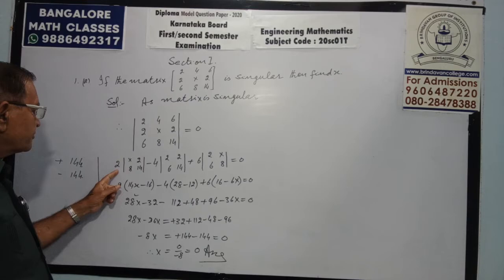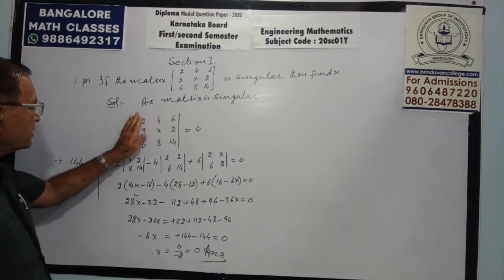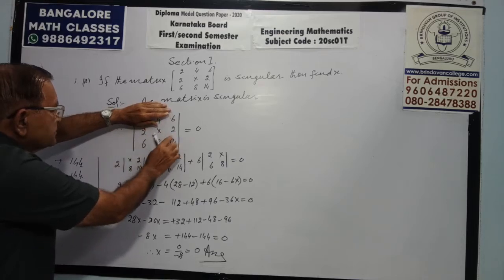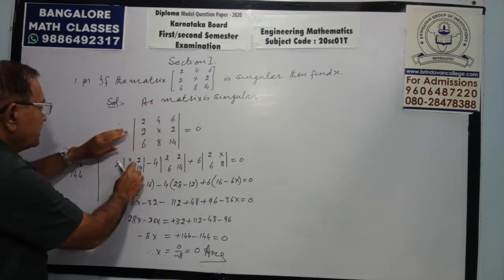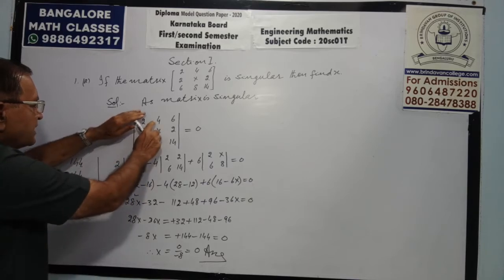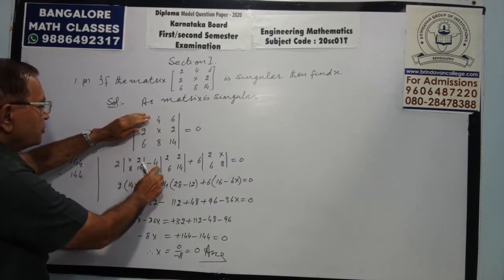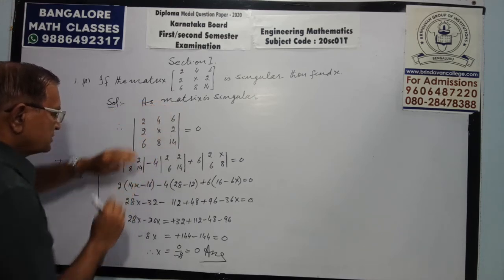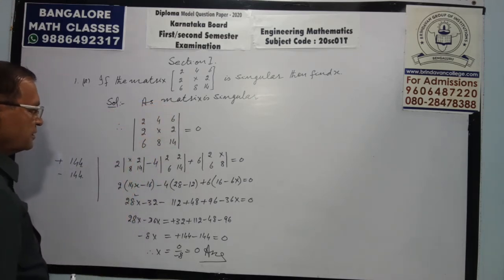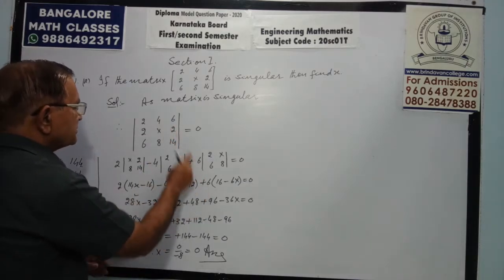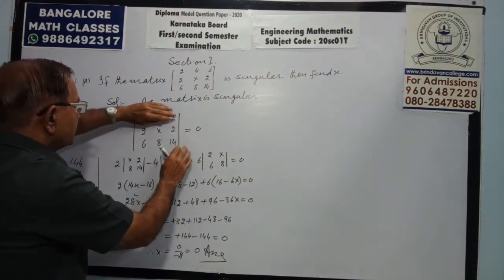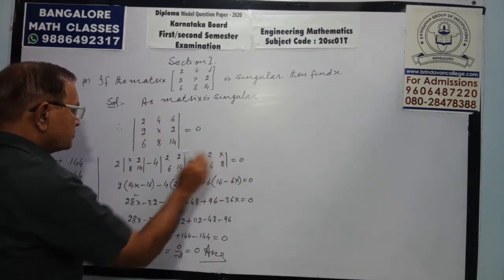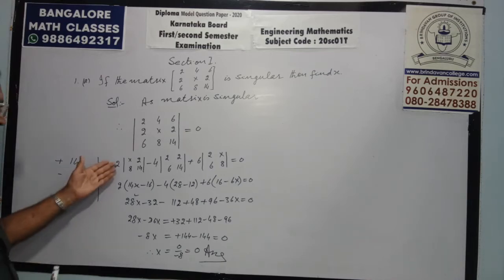Put here 2, the first entry. Cut the row of 2, cut the column of 2. We are left with x, 2, 14 — that is 2x minus 14. Second entry with negative sign, minus 4. Cut the row, cut the column. We are left with 2, 6, 14. Then the third entry, sign positive, that is positive 6. Cut the row, cut the column. We are left with 2x minus 8. So 2x minus 8 equals 0. Then expand it.